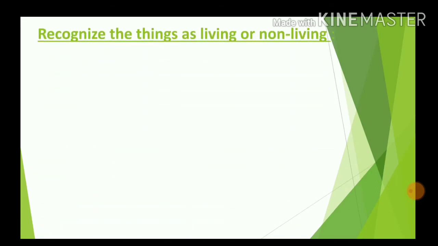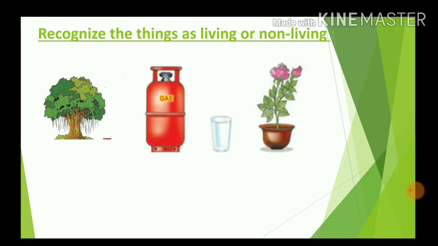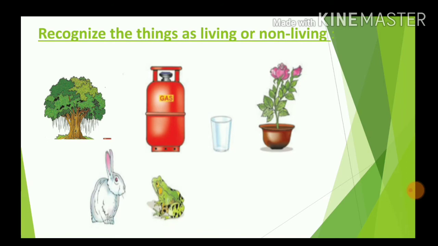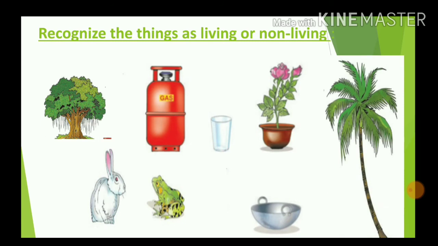Recognize the things as living or non-living things. For this activity, take out your notebook and classify the things in two groups. Make a column for living things, make another column for non-living things. There is a tree, gas cylinder, glass, rose plant, rabbit, frog, a wok in which you cook vegetables and a coconut tree. Classify them in two separate groups.